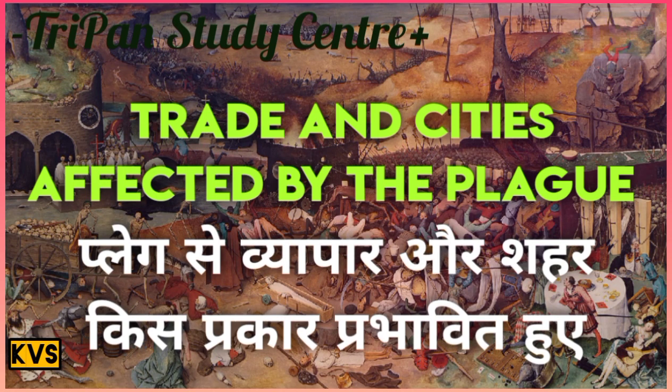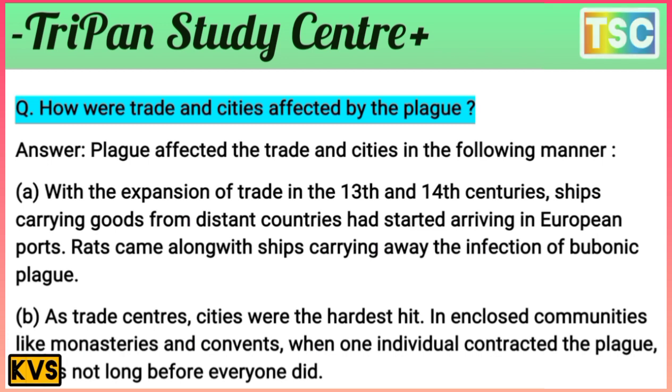The next question that arises here is important: how were trade and cities affected by the plague? At this time the plague was very dangerous for human beings. The plague affected trade and cities in the following manner.